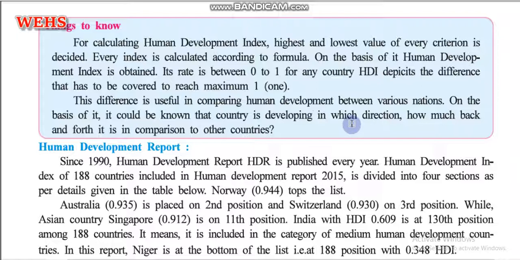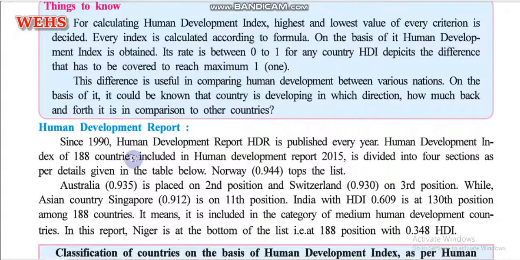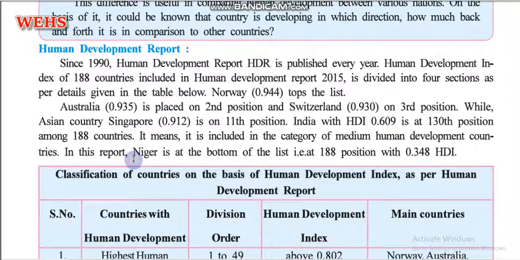We can also compare the development of countries with other countries, how far back or forth they are in comparison. Okay, so now we are going to analyze the Human Development Report of 2015.